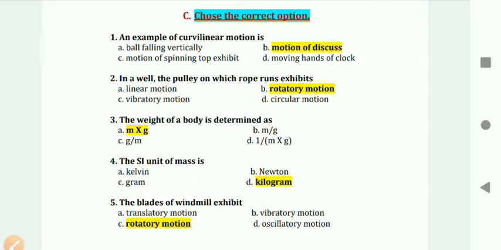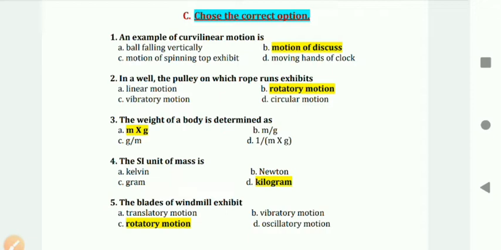Question number third, the weight of a body is determined as m into g. Weight is equal to m into g. This is the formula of weight. Option A is the right answer. Question number 4, the SI unit of mass is, answer D, kilogram.